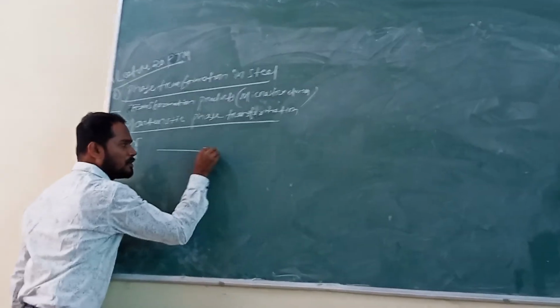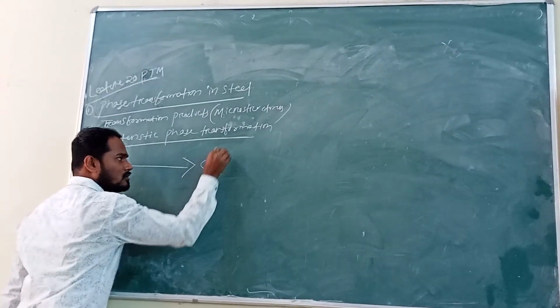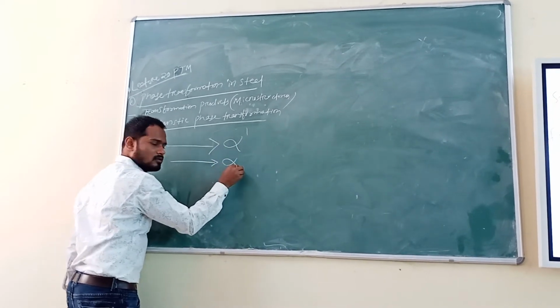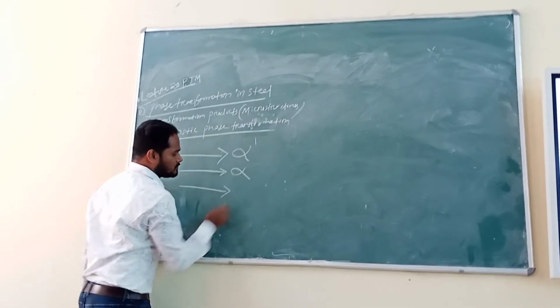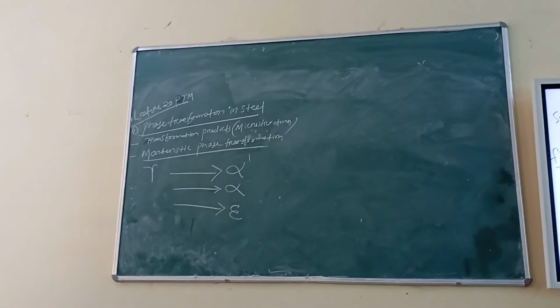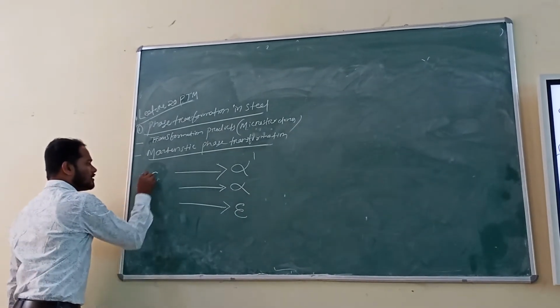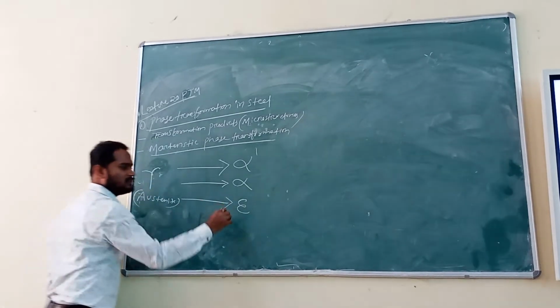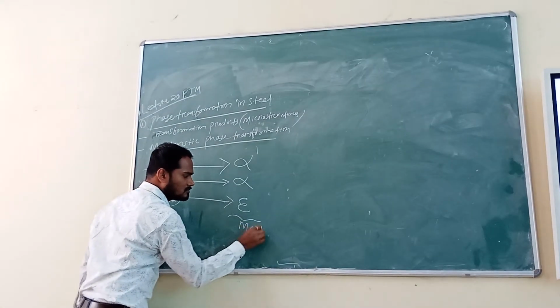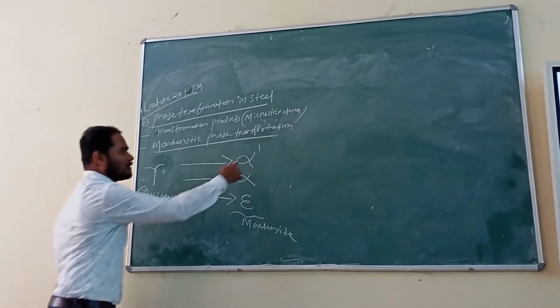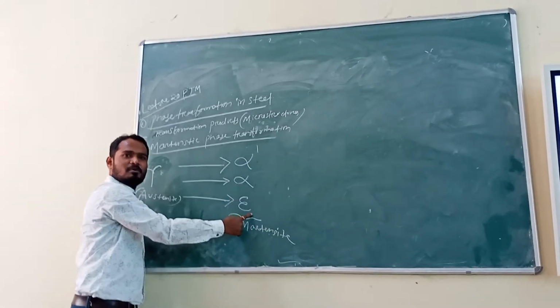So what will happen? Gamma will transform into martensite. Initially, what is this? Austenite. And what are these? These are martensite. Fine. Why have I written these things? Can you tell me any guesses?